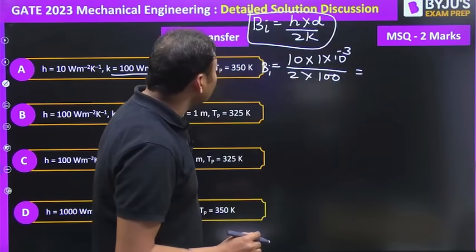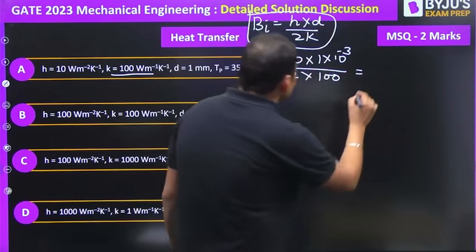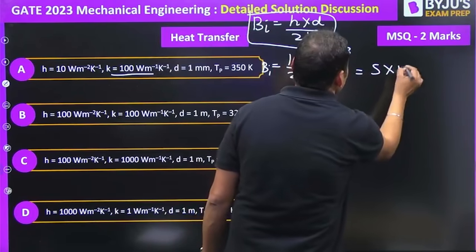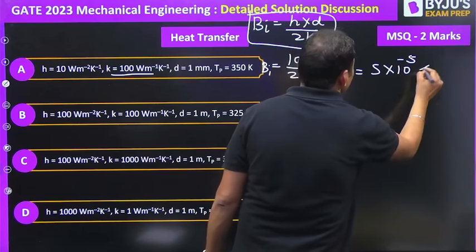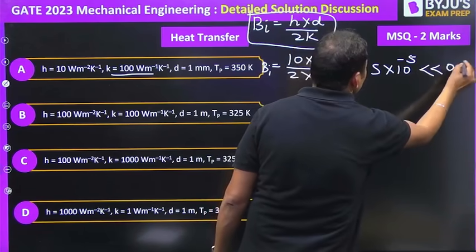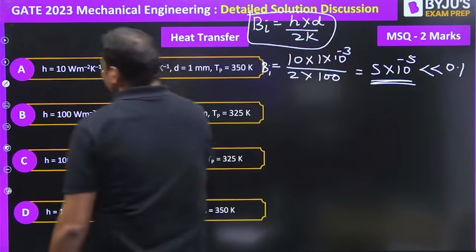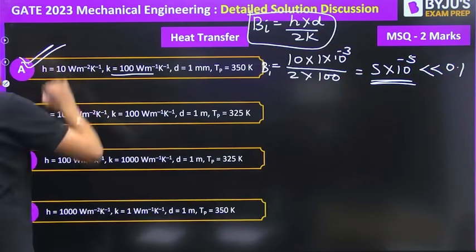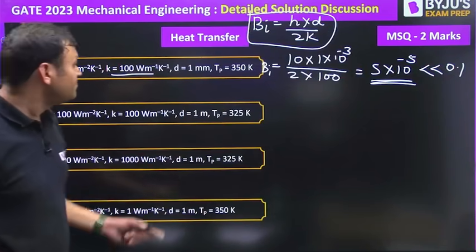5 into 10 to the power minus 5, sorry. 5 into 10 to the power minus 5. That is definitely very less compared to 0.1. So option A can be analyzed using the lumped system.